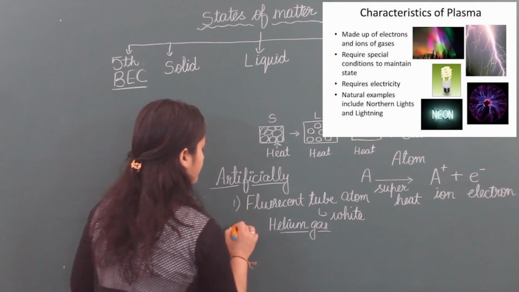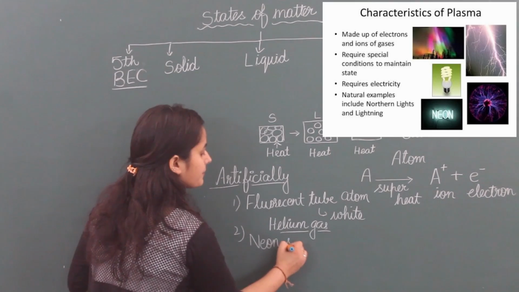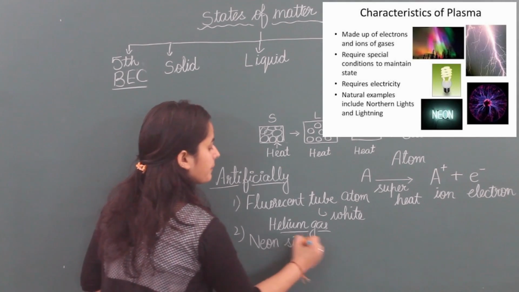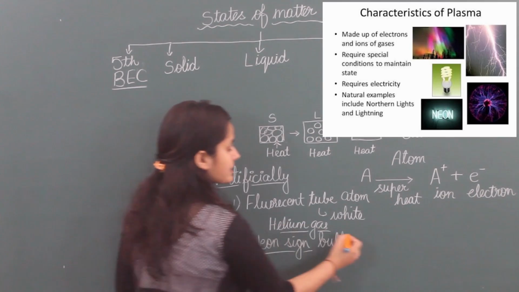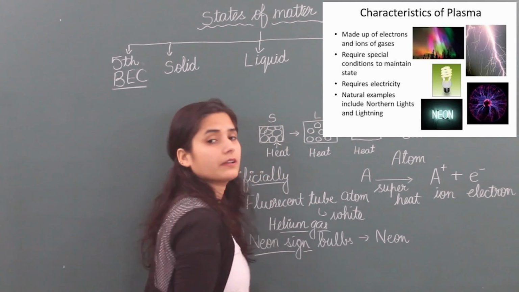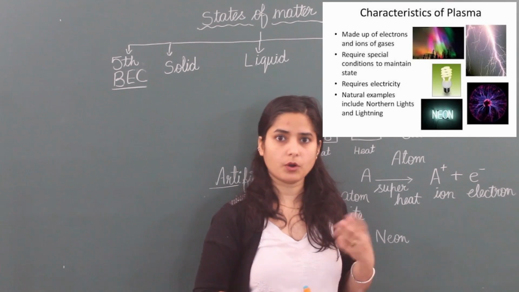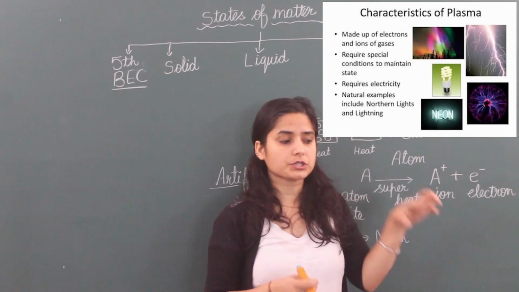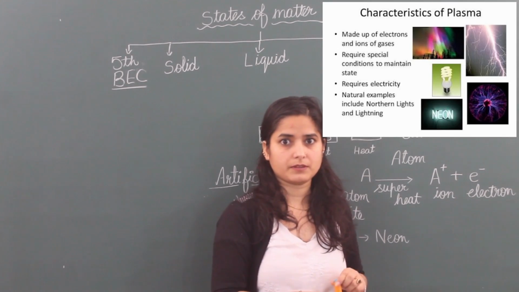The second example of artificial plasma is neon sign bulbs. Neon sign bulbs contain neon gas in them. Outside the shops you can see the hoardings where the name of the shop is written and light is there.